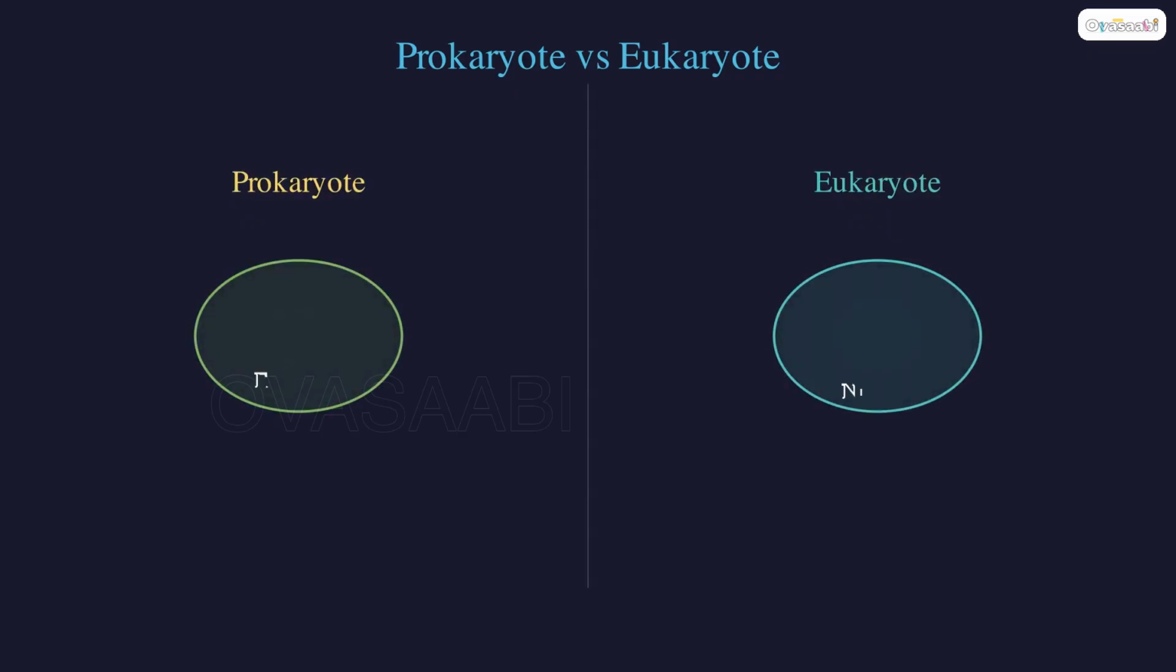A prokaryote is a cell with no true nucleus. Its DNA floats freely inside. Eukaryotes, like our body cells, keep DNA locked inside a nucleus.